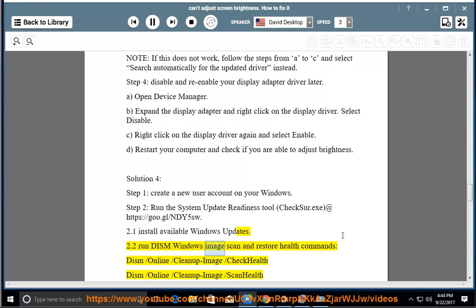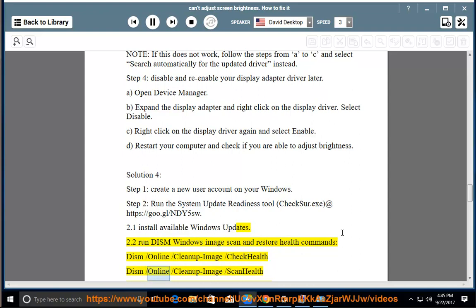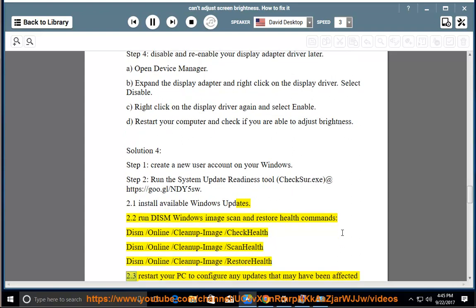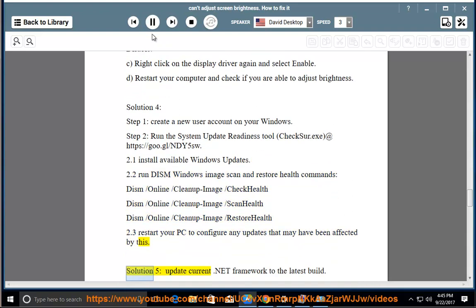2.2 Run DISM Windows image scan and restore health commands: dism /online /cleanup-image /checkhealth, dism /online /cleanup-image /scanhealth, dism /online /cleanup-image /restorehealth. 2.3 Restart your PC to configure any updates that may have been affected by this. Solution 5. Update